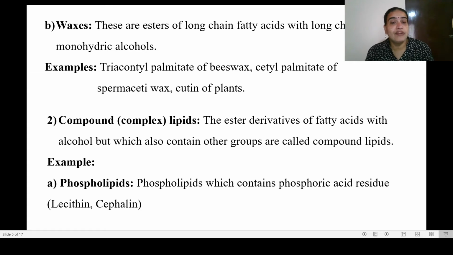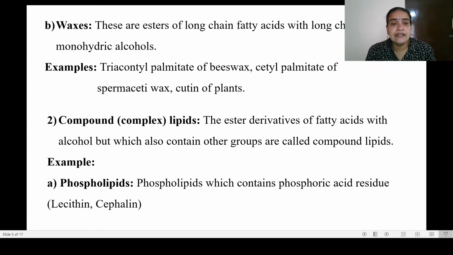Waxes are esters of long chain fatty acid with long chain monohydric alcohol. Here the alcohol part is not glycerol, it is long chain monohydric alcohol, whereas in the first class it is a glycerol derivative. Here the example can be cutin of plants, etc.